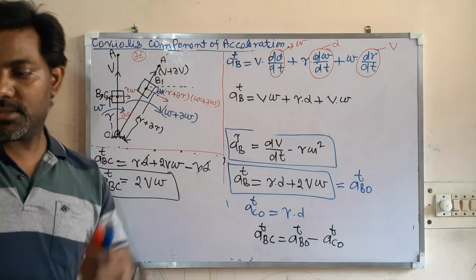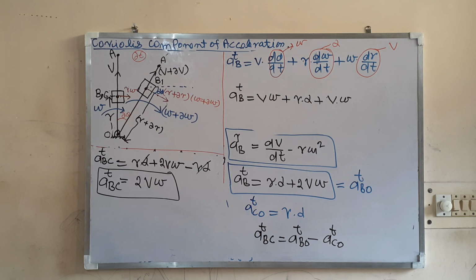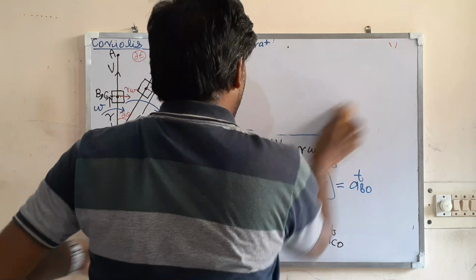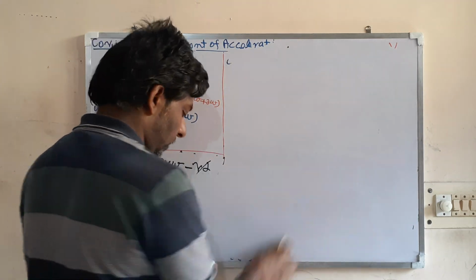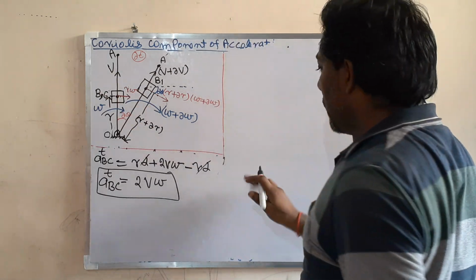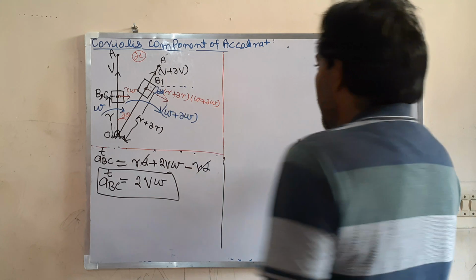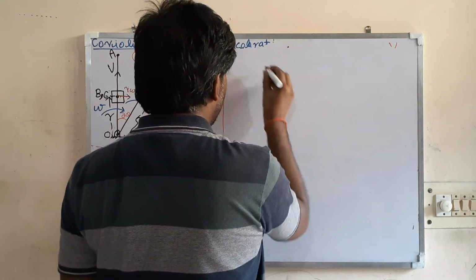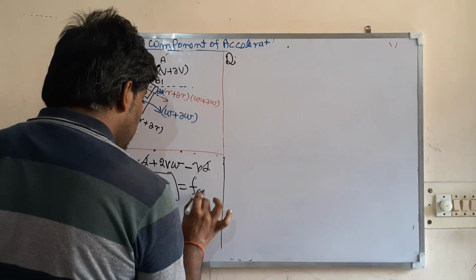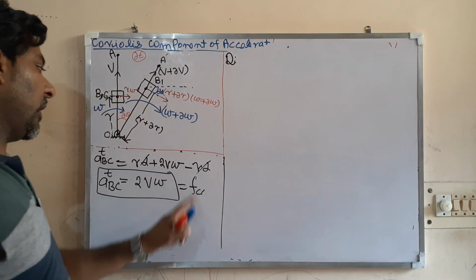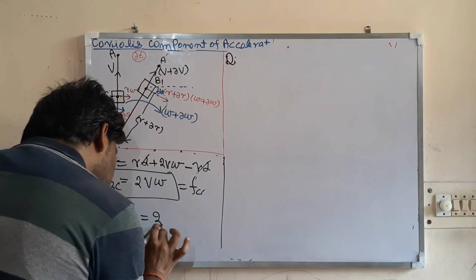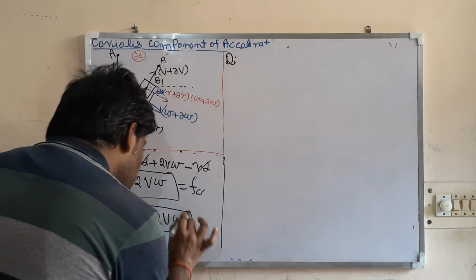Let us see the direction of the Coriolis component of acceleration. Let us talk a little about direction. You will not always get the same direction; the direction may be anything, so I am going to give the general rule. The Coriolis component of acceleration is generally represented by FCC, and FCC is equal to 2V omega.